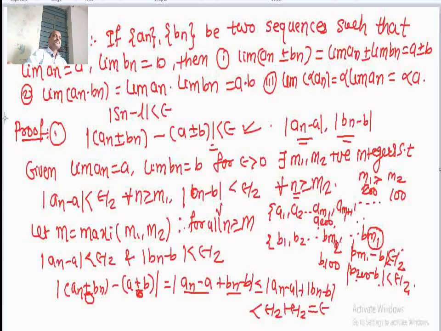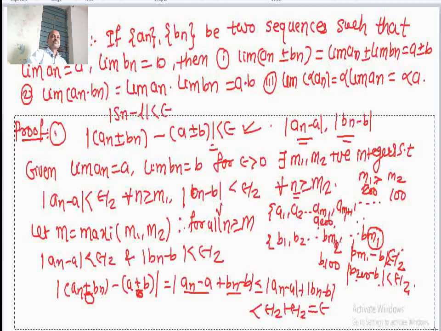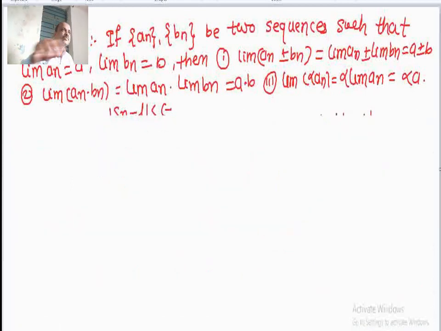Now, let us prove the second. In the second case, I need to show that mod of an into bn minus a into b is less than epsilon. And what do I know?